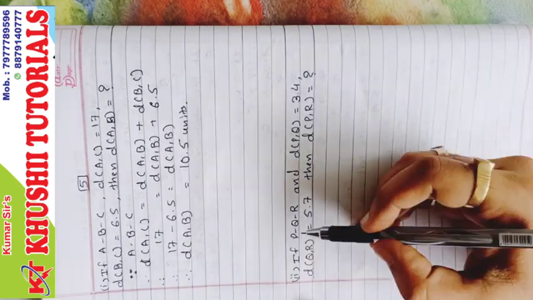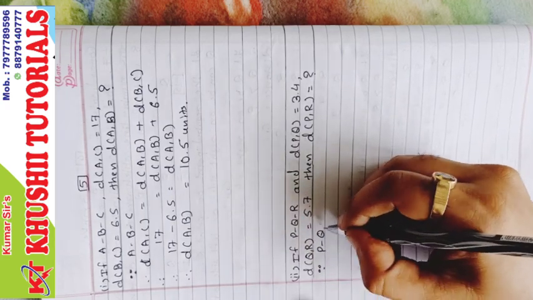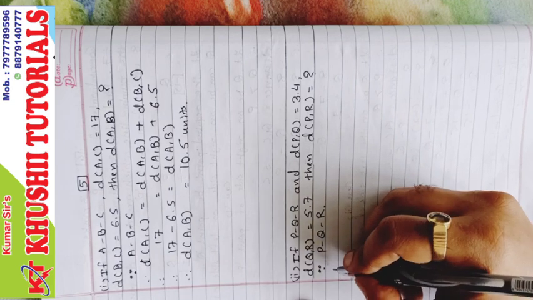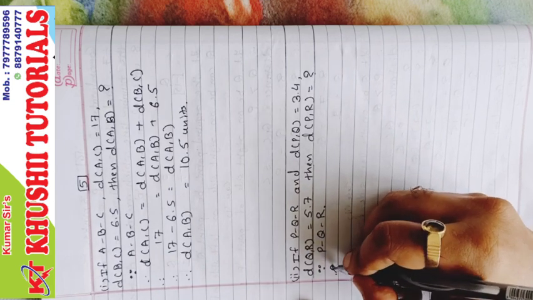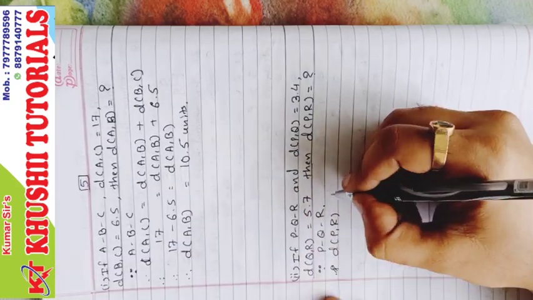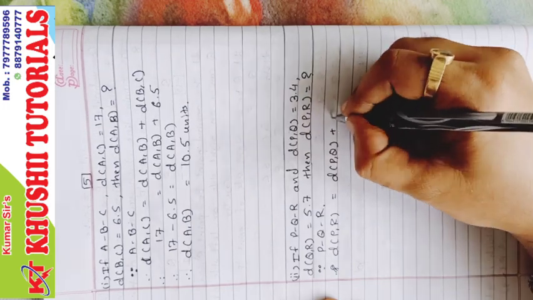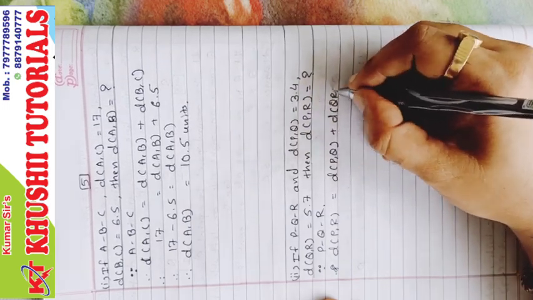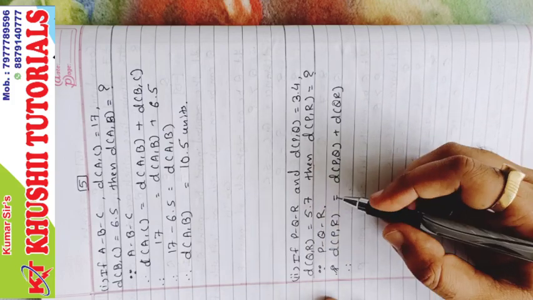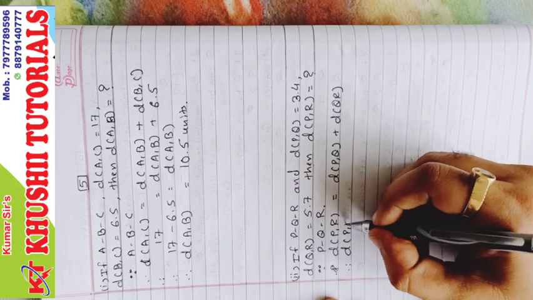Second sum. If P-Q-R, we know that distance of PR, first and last, equals distance of PQ plus distance of QR. Therefore, we need to find distance of PR.